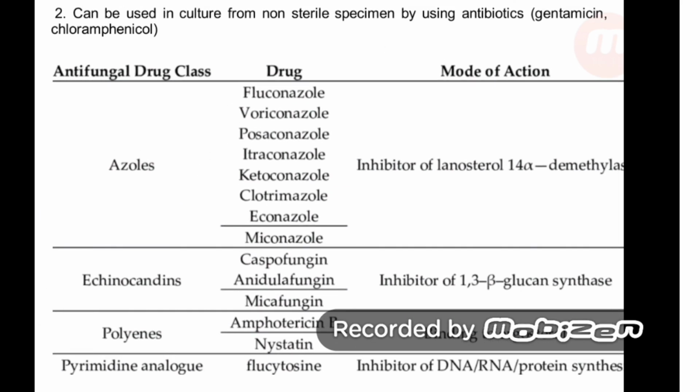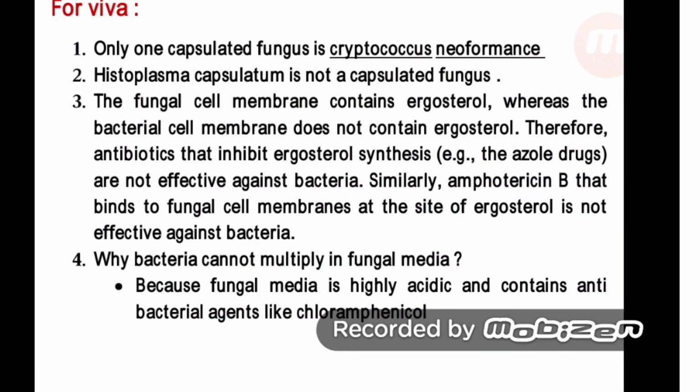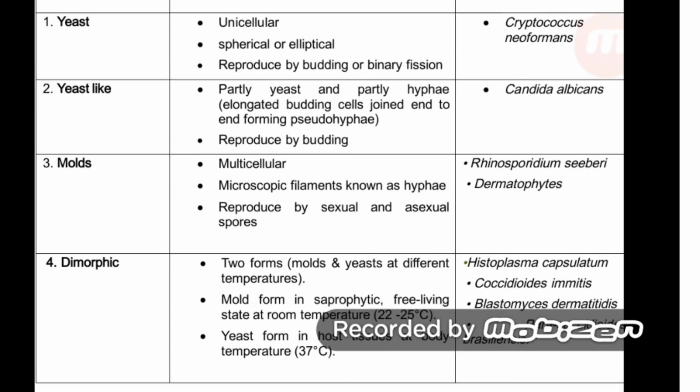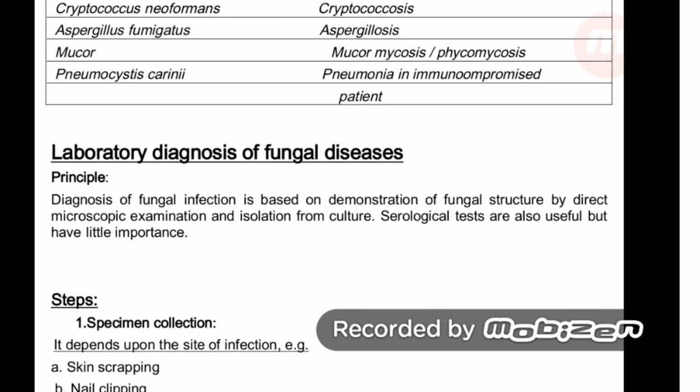So this is the introduction to mycology. The further description of the clinical classification according to the site: superficial fungi, cutaneous fungi, subcutaneous fungi, systemic and opportunistic fungi will be made in the part 2 videos, with the laboratory diagnosis of each fungal agent.